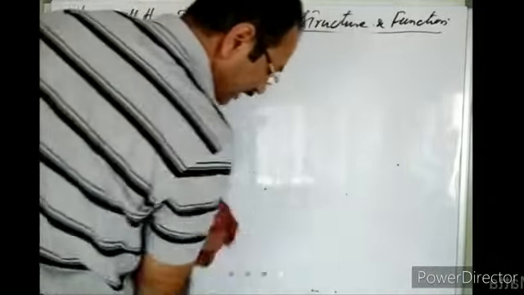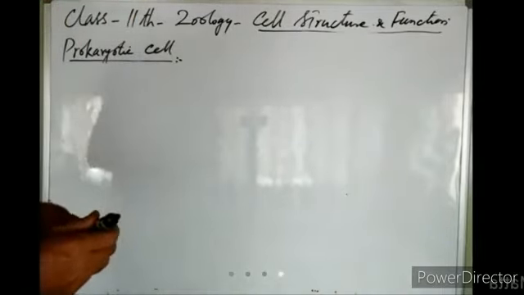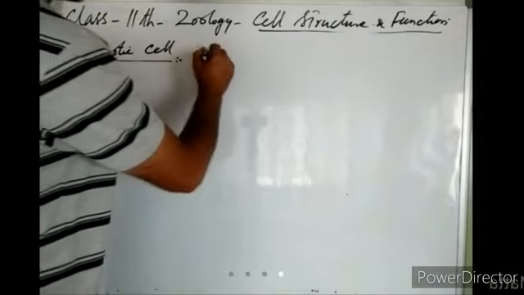The cell wall of plants is formed of cellulose mostly, right? What about the cell wall of prokaryotes? The cell wall of prokaryotes is formed of peptidoglycan.